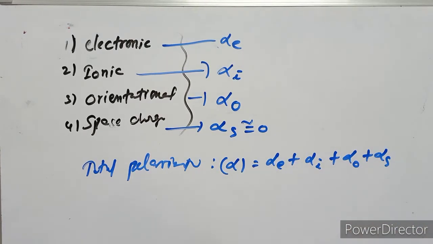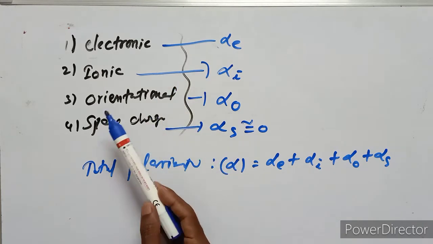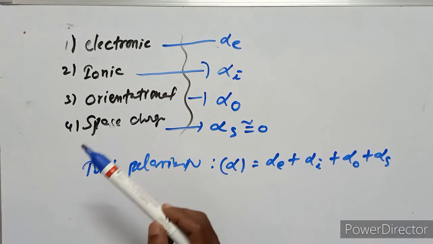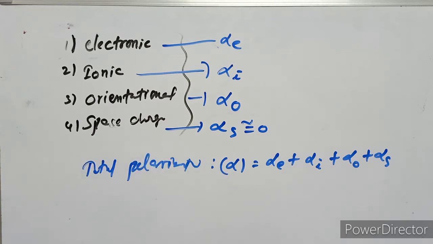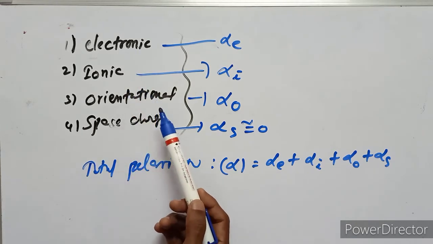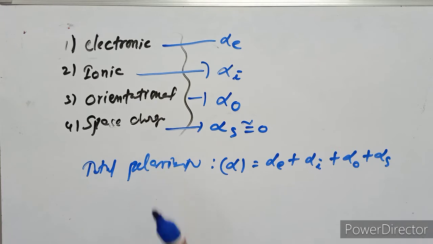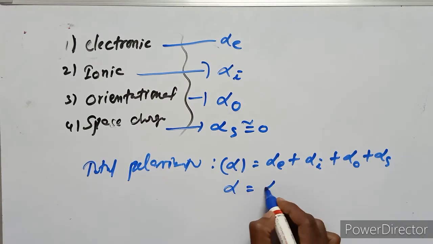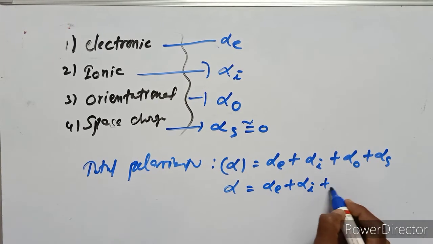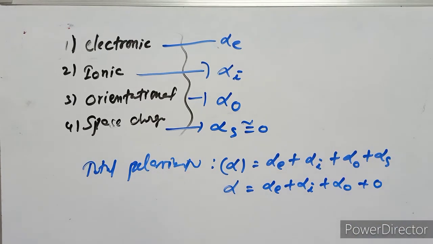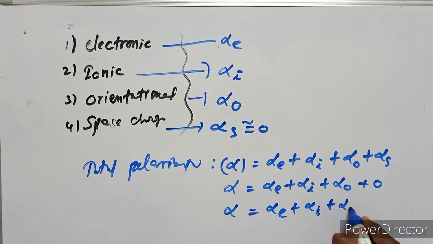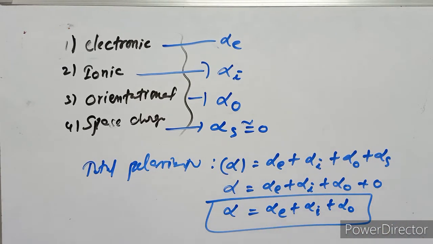The sum of the electronic, ionic, orientational and space charge polarization is called total polarization. The total polarization is defined as the sum of the electronic, ionic, orientational and space charge polarization. Since alpha S is 0, alpha equals alpha E plus alpha I plus alpha O. This is the total polarization.